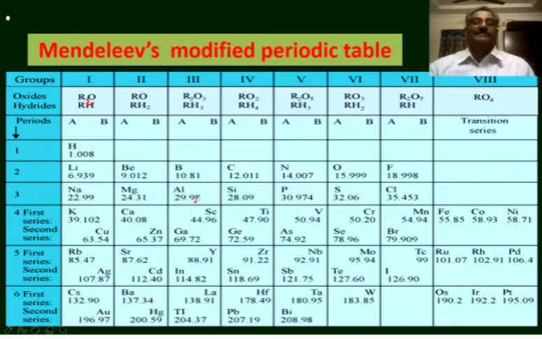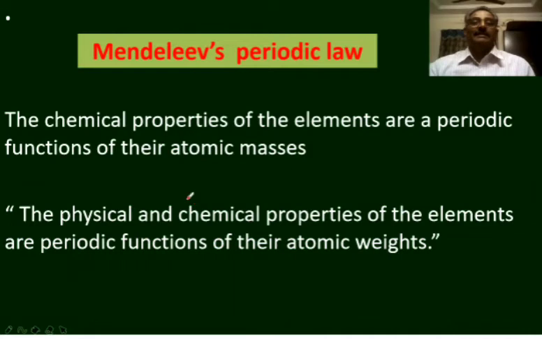From these, he stated that the chemical properties of the elements are periodic functions of their atomic masses. As he mainly stressed the chemical properties, he supposed that the chemical properties of the elements are periodic functions of their atomic masses.